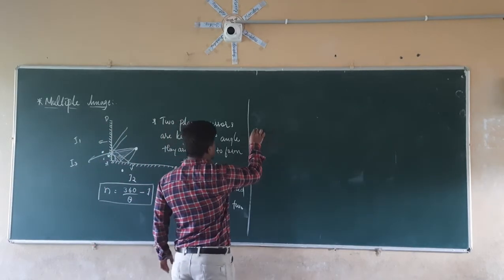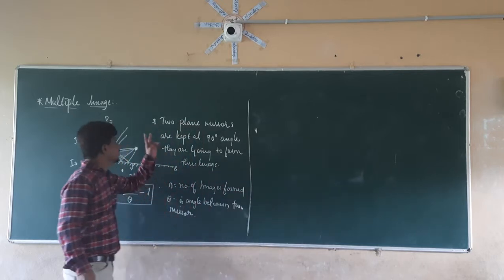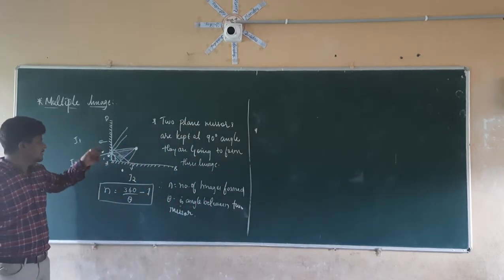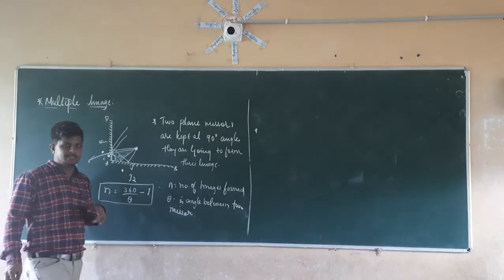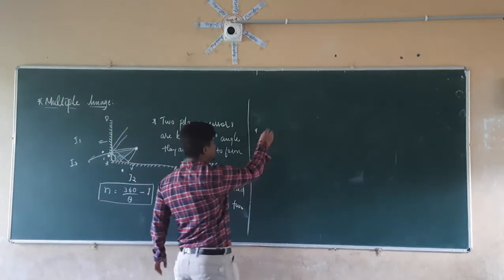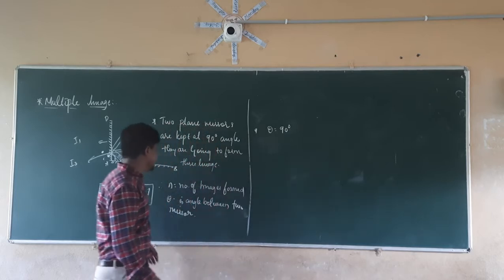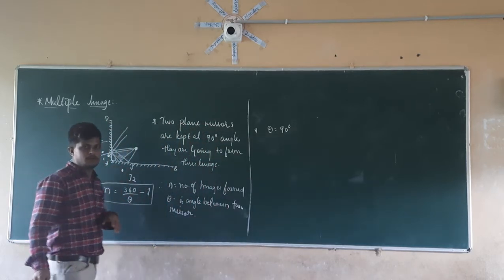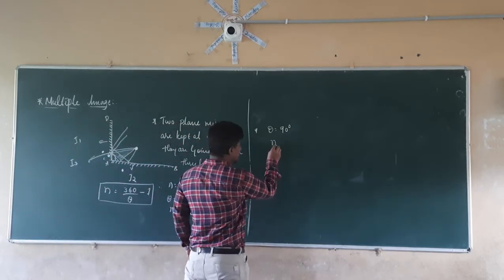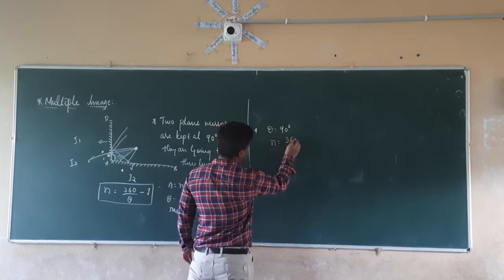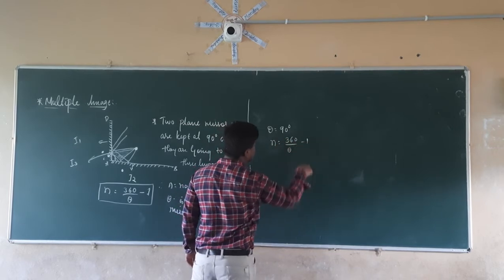So let us take the first example here. When two mirrors are kept perpendicular to each other, that is nothing but at 90 degree, here the theta becomes how much? It is equal to 90 degree. So the number of the images formed by these two mirrors will be equal to how much? It will be n equal to 360 divided by theta minus 1.